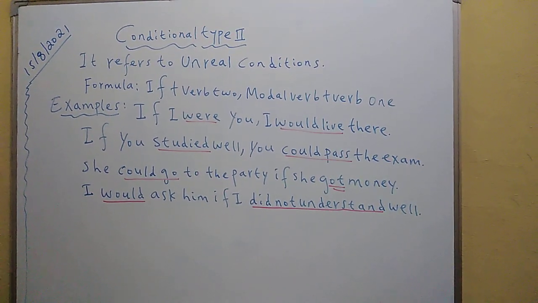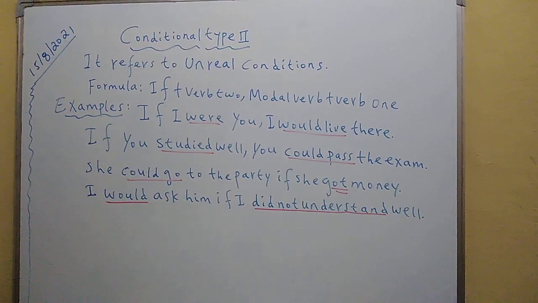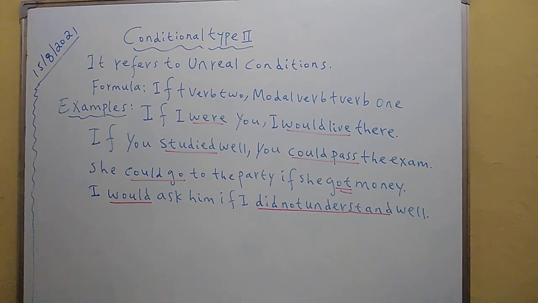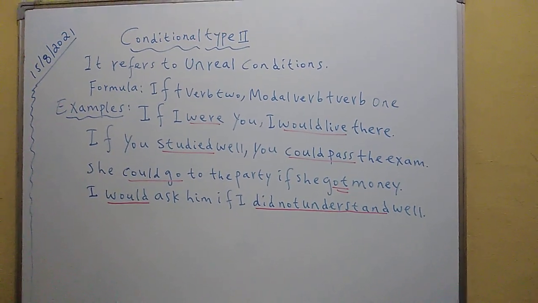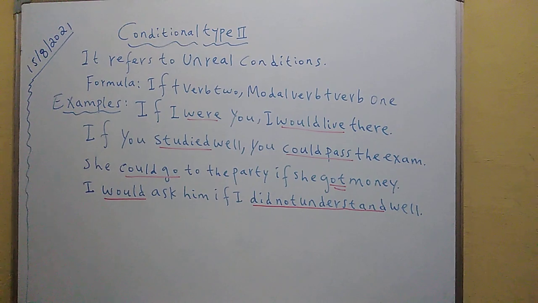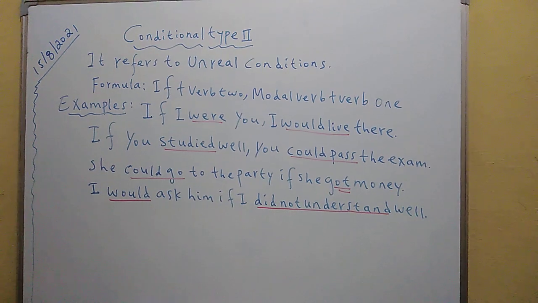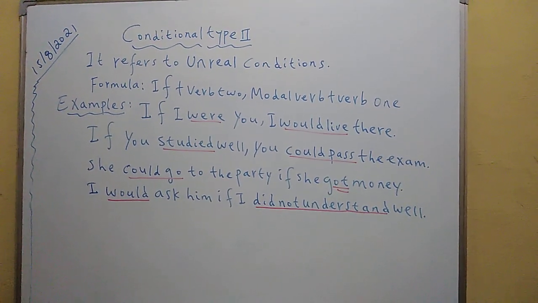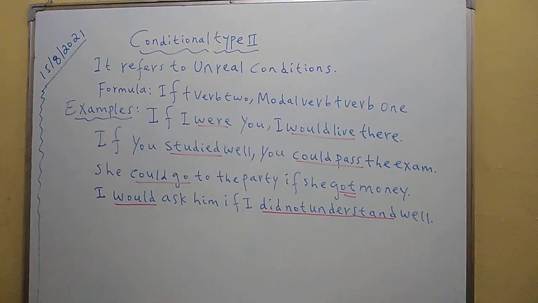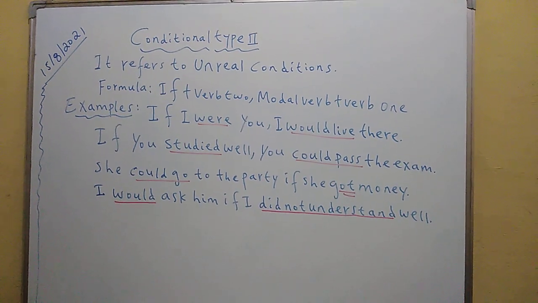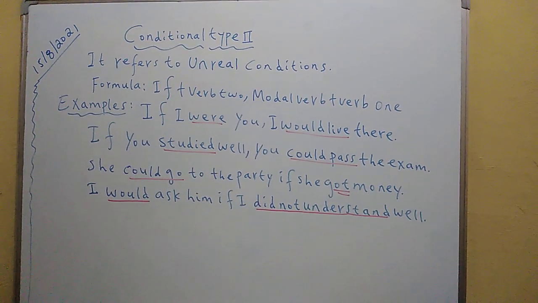So based on this formula, you can create conditional type 2 in short, right? So let's take a look at some of these examples in detail. If I were you, I would live there. Now, living there, which is explained in the main clause, relies on being you. So there is no way that, in short, I'm not you. If I were you means I am not you. So I don't live there means that, right?